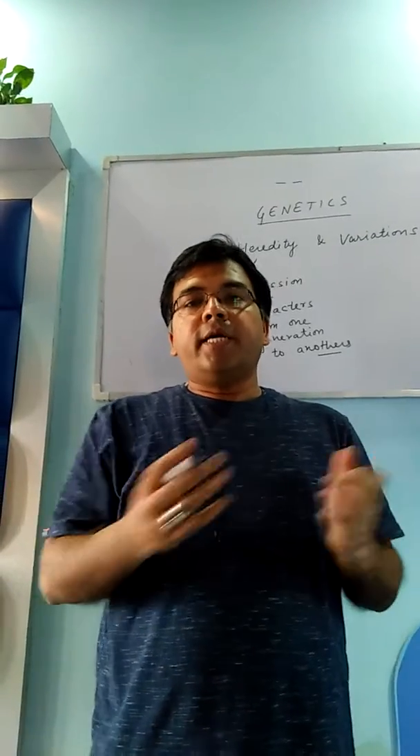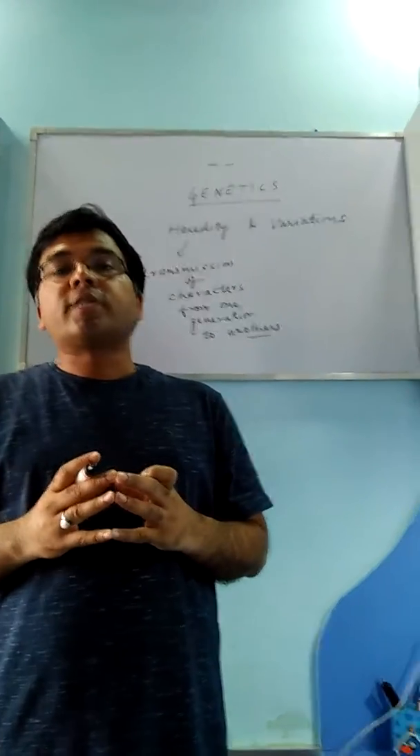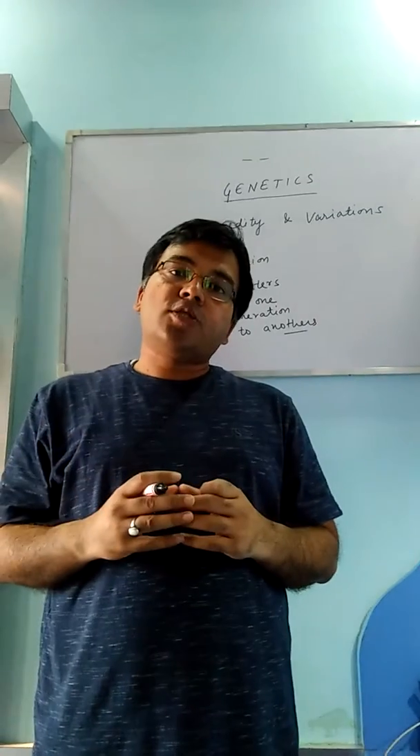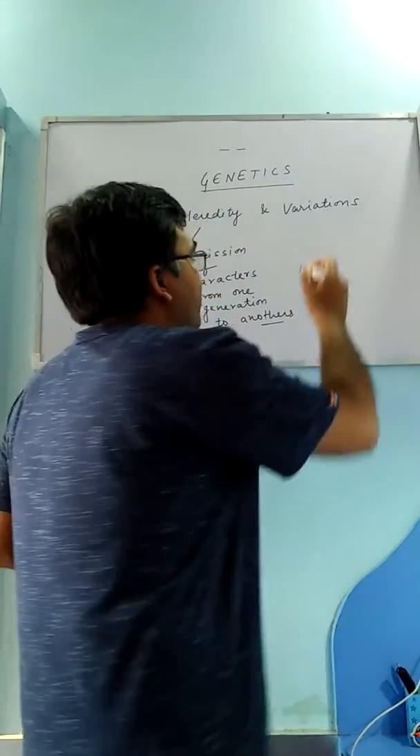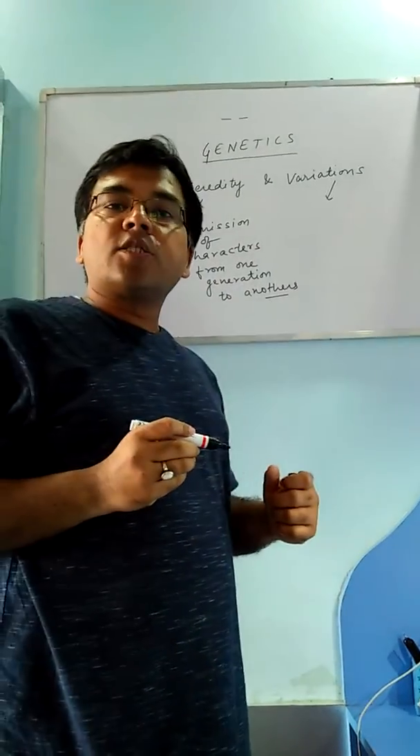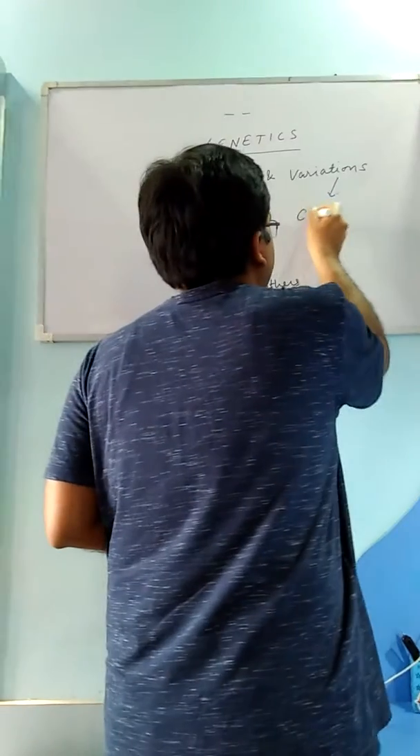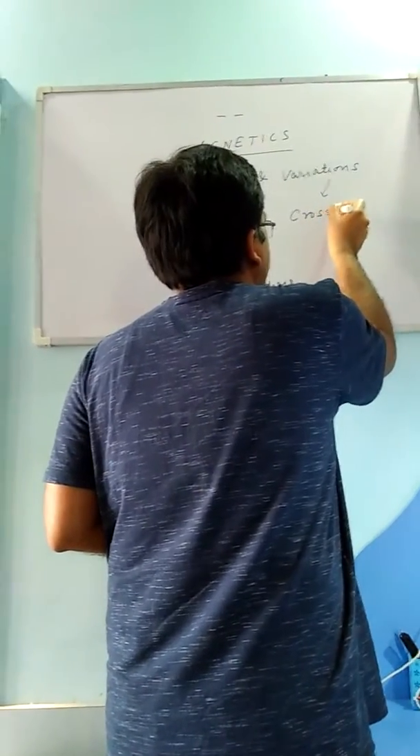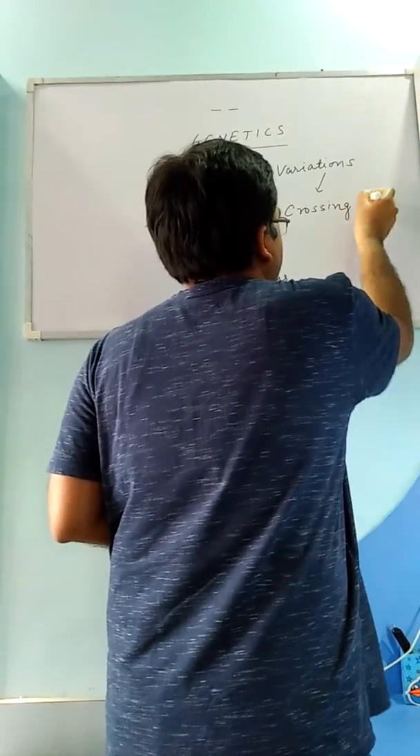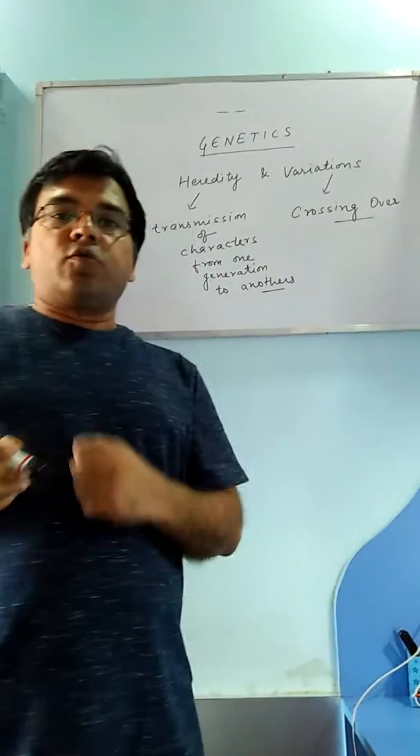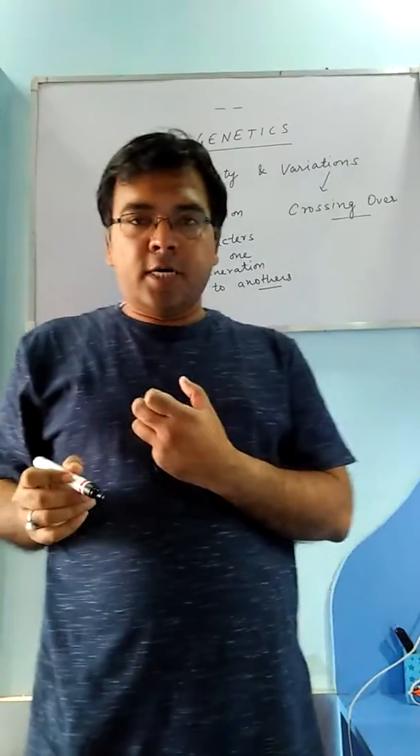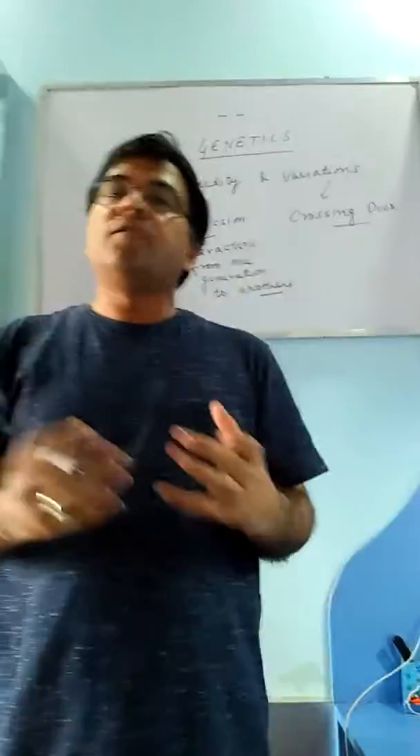Now, in asexual reproduction, the product is called a clone, whereas in sexual reproduction, the product is called a zygote. And this kind of reproduction is characterized by a phenomenon called crossing over. And due to crossing over, the variations occur. And these variations make us look different from each other.